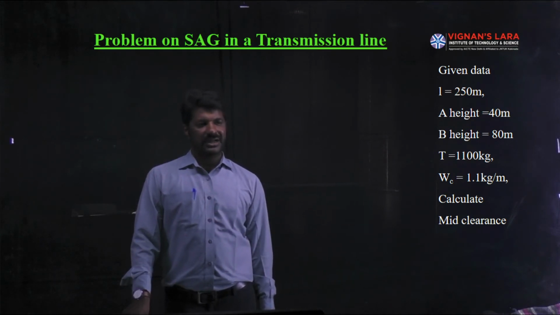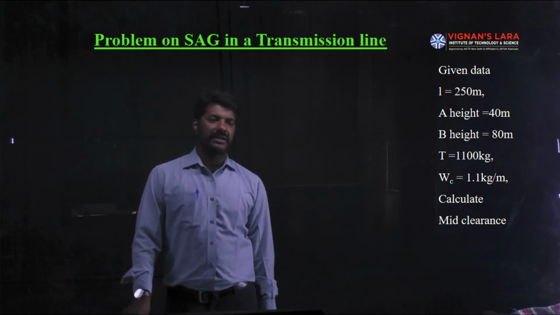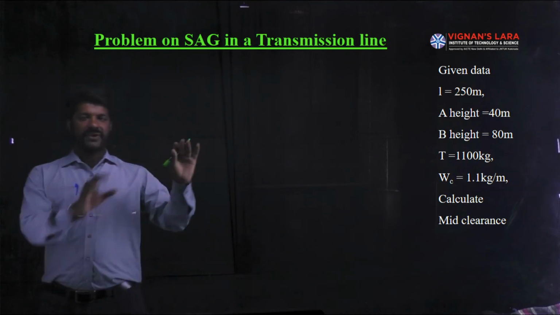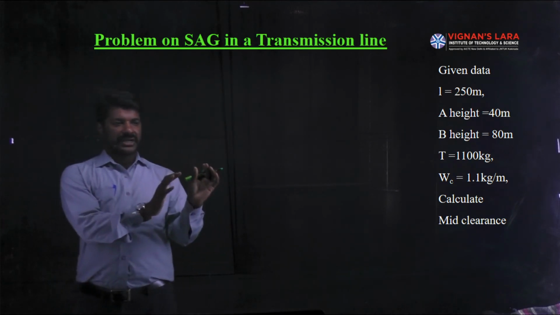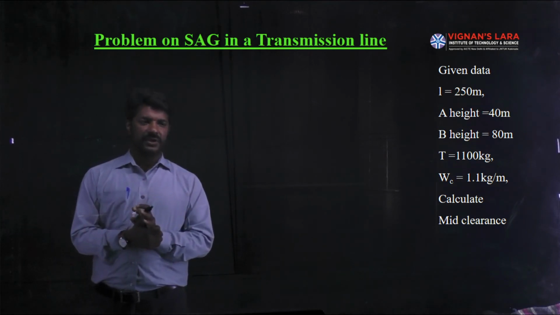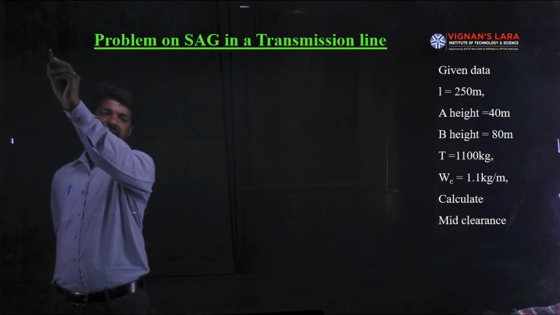The tension on the conductor is 1100 kg. Weight of the conductor is 1.1 kg per meter. Clearance is mid clearance. To draw the figure, whether the lowest point of the conductor lies in between the supports or outside the supports depends upon the magnitude of x1 and x2. That is why let me calculate x1 at first.